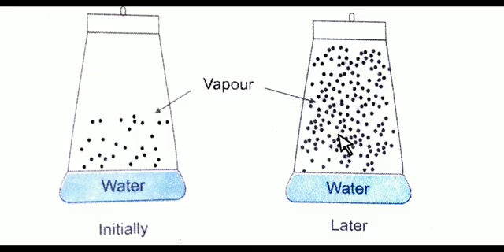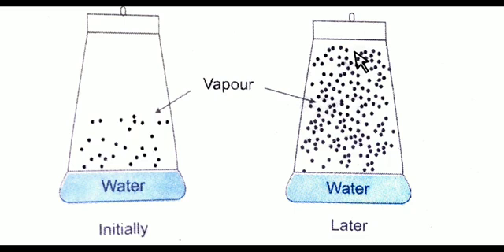At the beginning, more and more liquid changes into vapor, which means the rate of evaporation is high, and very little vapor condenses into the liquid, which means the rate of condensation is low.